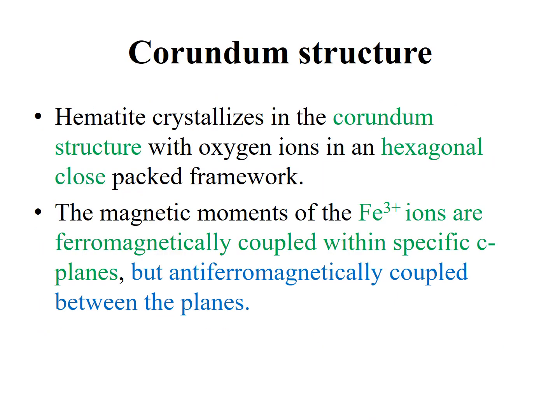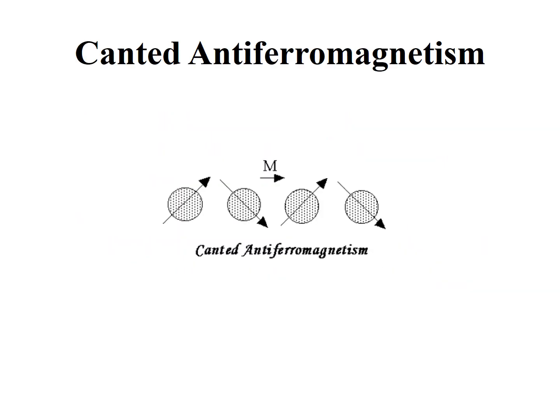Hematite crystallizes in corundum structure with oxygen ions in hexagonal packed framework. The magnetic moment of iron plus 3 ions are ferromagnetically coupled with specific C planes but anti-ferromagnetically coupled between the planes. So it means their magnetic moments have two modes of their coupling. One of them is ferromagnetic and the other one is anti-ferromagnetic. This is canted antiferromagnetism representation.